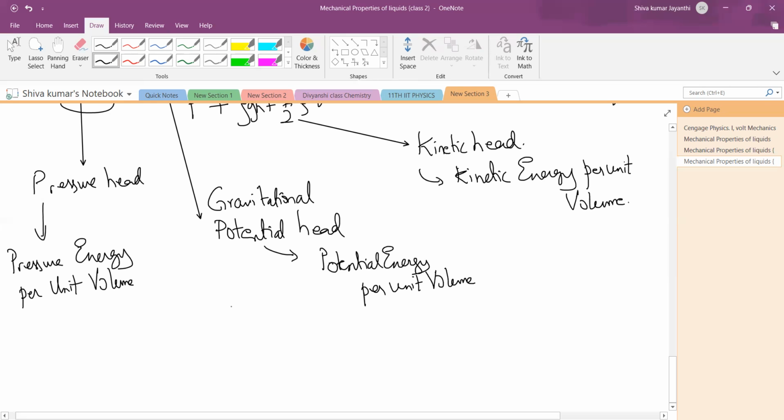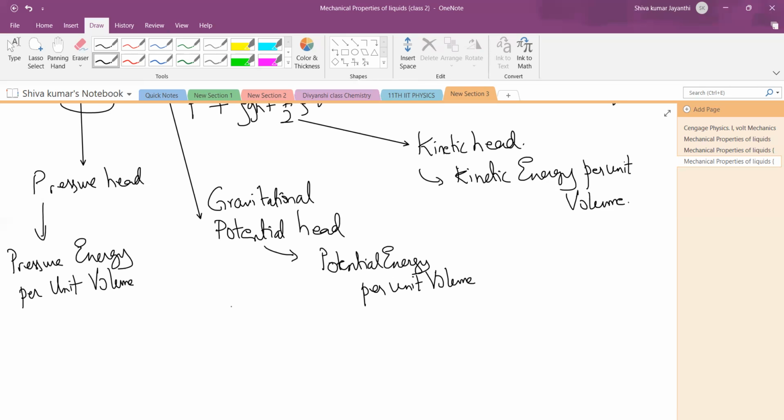Now here one more thing to be taken. Here we are considering that the liquid or the fluid, whichever is flowing, is non-viscous. It is not having any viscous drag. You don't know anything about viscosity, I have not taught you yet. I will tell in the next topic. So here the viscosity of the liquid is not taken into consideration. Viscosity is like friction.